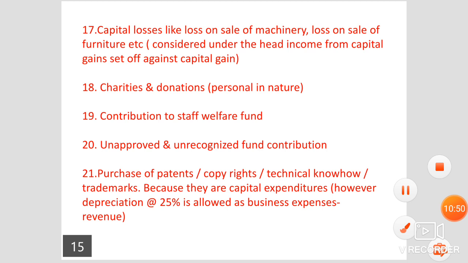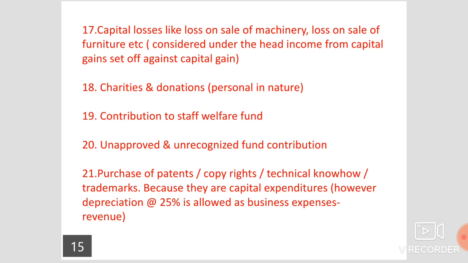17th point, capital losses like loss on sale of machinery, loss on sale of furniture, etc. Capital losses are calculated under the head income from capital gains. If there are any capital losses, they should be set off against the income from the capital assets, if any. So it should be taken in the fourth head of income, that is income from capital gains.